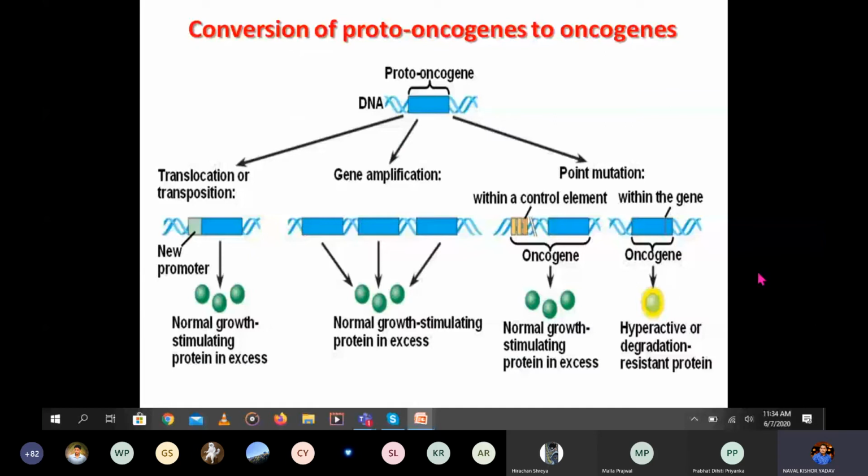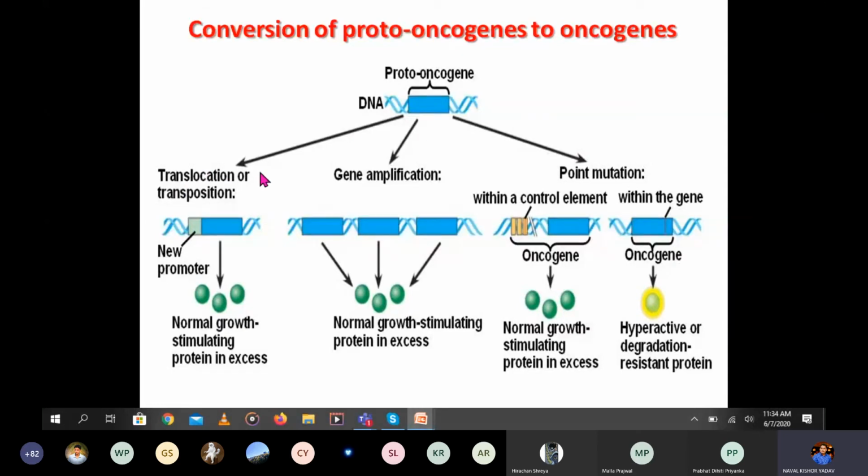So how are these proto-oncogenes converted into oncogenes? What are the different mechanisms by which these proto-oncogenes, which are generally not oncogenic in normal individuals, are converted into oncogenes that may cause cancers? So these are the different ways by which proto-oncogenes can be converted into oncogenes.